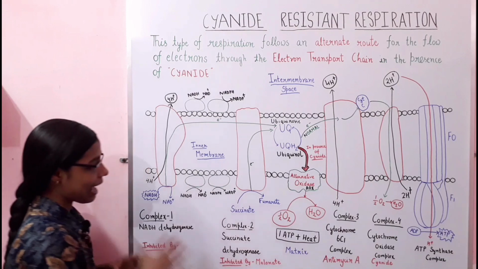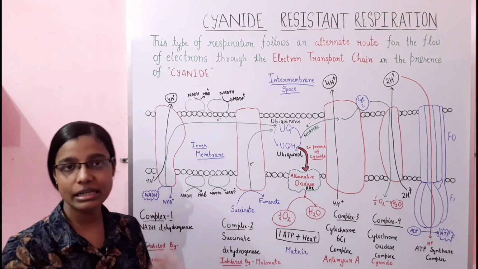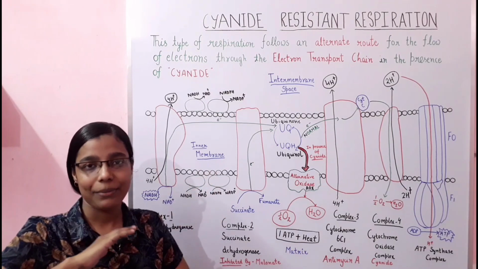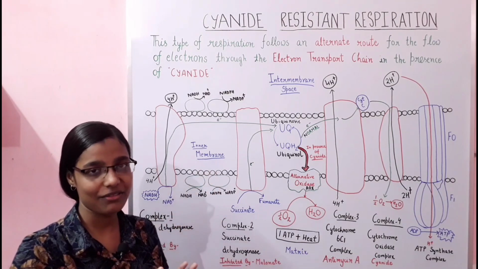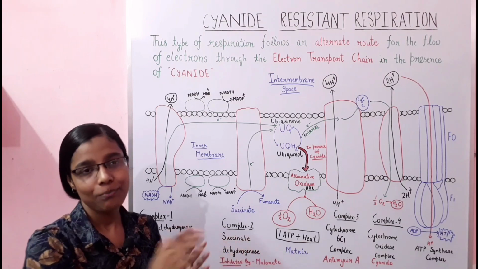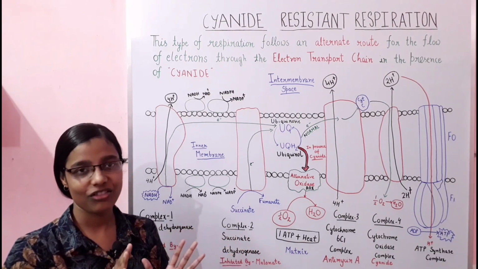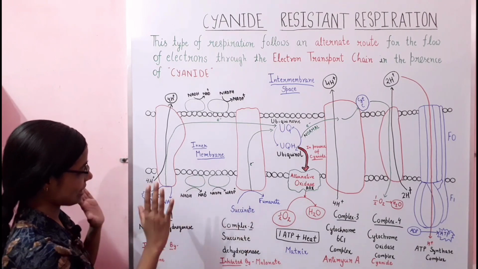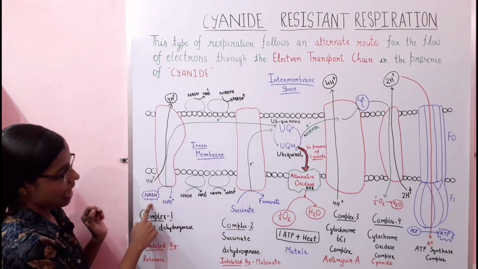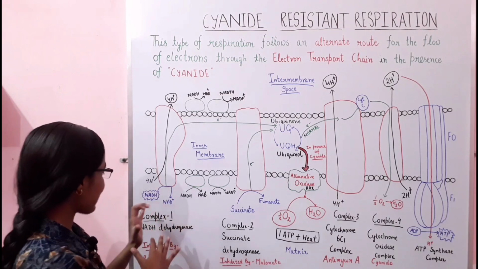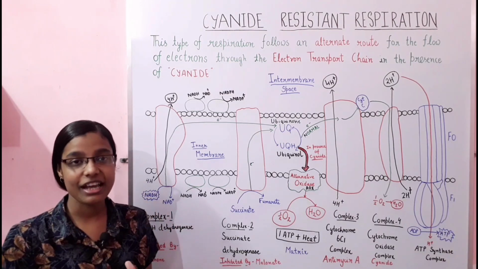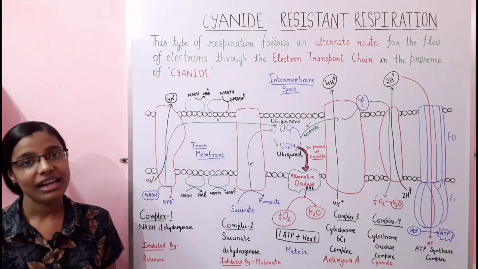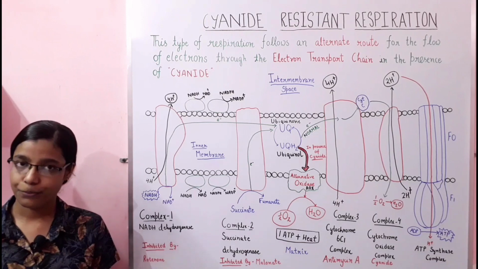Now we are going to discuss the whole concept. Firstly, we have to discuss the electron transport chain. What is happening in the electron transport chain? Firstly we will summarize it, and then we will discuss cyanide resistant respiration. There are NADH and FADH2. These NADH and FADH2 are formed in the Krebs cycle as well as in the glycolysis process.